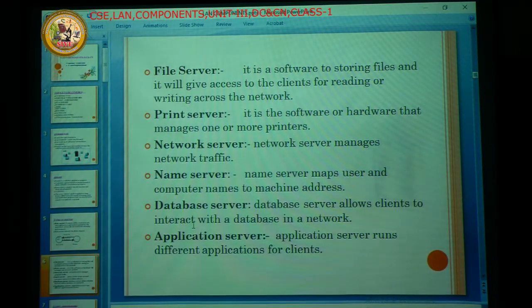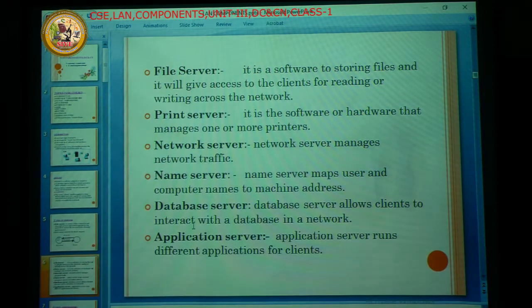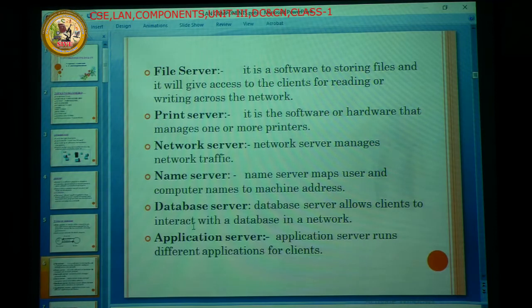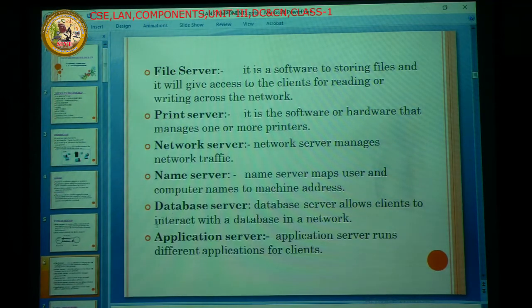Then the number of clients request the file server. What kind of response does the file server give? It gives reading permission to the clients, and also writing permission, and also executable permission over the network. We will discuss the file server as a separate concept in the next coming concept.